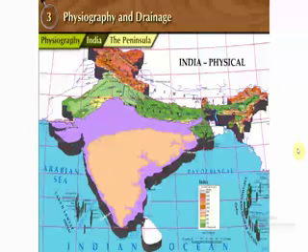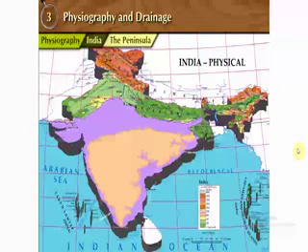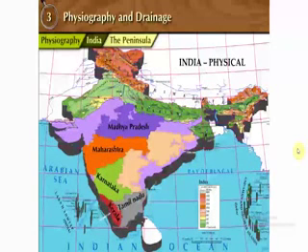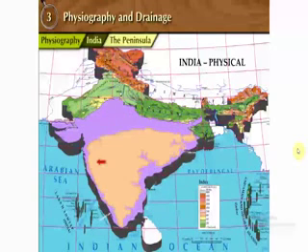This includes the Satpura Mahadev Maikal Range, Maharashtra Plateau, the Telangana Plateau and the Karnataka Plateau. These plateaus expand in the states of Madhya Pradesh, Maharashtra, Karnataka, Kerala, Tamil Nadu, Andhra Pradesh, Telangana, Chhattisgarh and Odisha respectively.